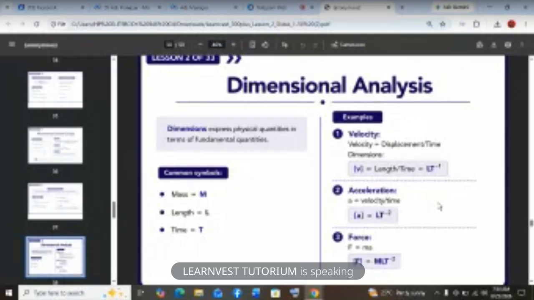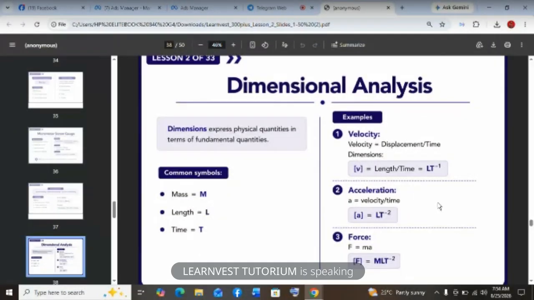So we simply say L per T. Acceleration, velocity divided by time. That is L per T squared. Force, mass times acceleration, which is ML per T squared. Okay? So you should be able to write all that. Then we can use dimensional analysis to check for the correctness of equation.